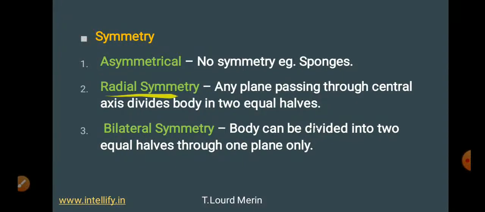Then we have radial symmetry. Radial means circular, where any plane passing through the central axis divides the body into two equal halves. So that is radial symmetry. Now bilateral symmetry, where the body can be divided into two equal halves through one plane only.